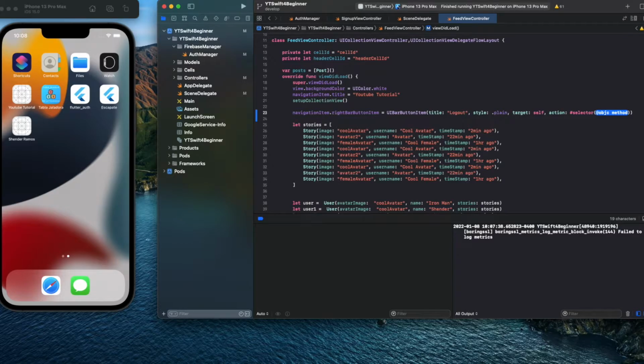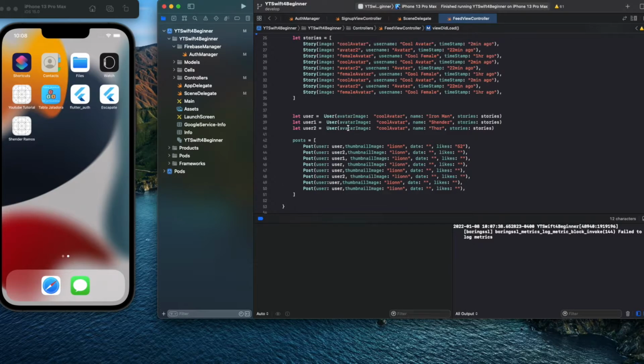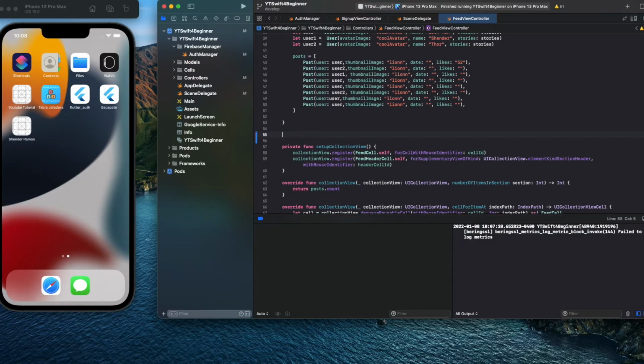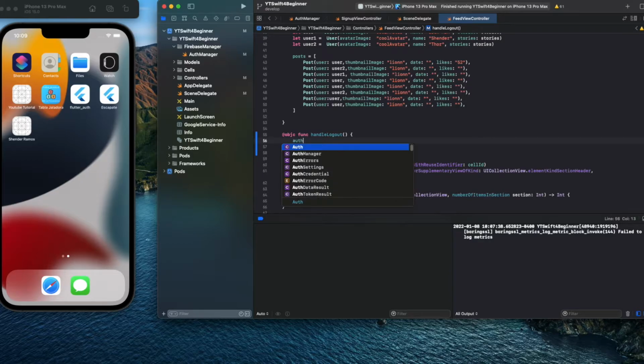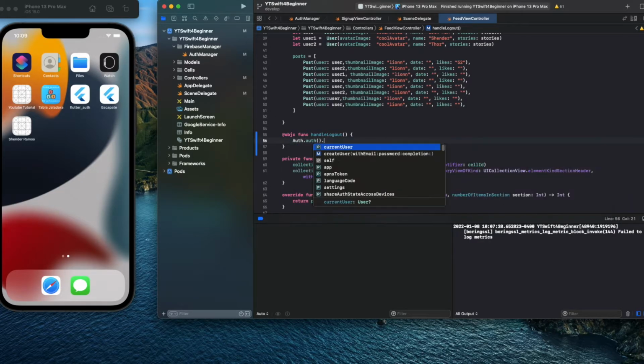Maybe we could move logout to a different place later, but I just want to, remember, add objc func, right? And then we could do auth, the logout.